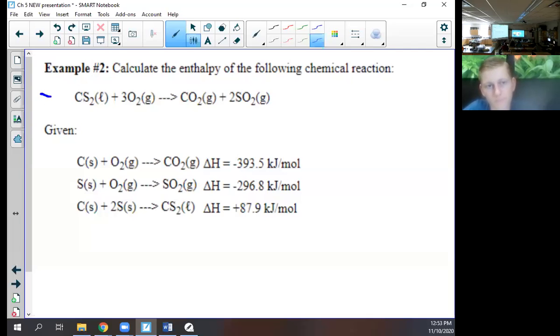So I like to look up here and just work my way from left to right. I generally don't worry about oxygen because it pretty much takes care of itself. So I'm going to look at CS2, liquid. I need it on the left, but here it's on the right. So what do I need to do here? All right, I need to flip it, so I make that a negative, correct?